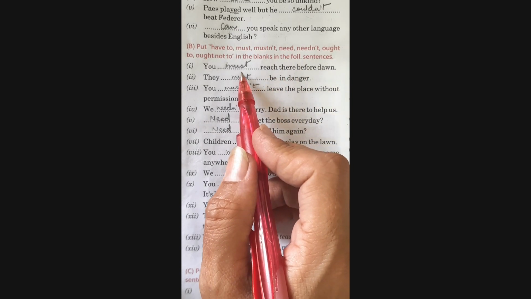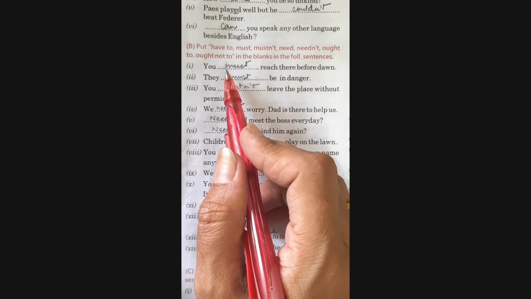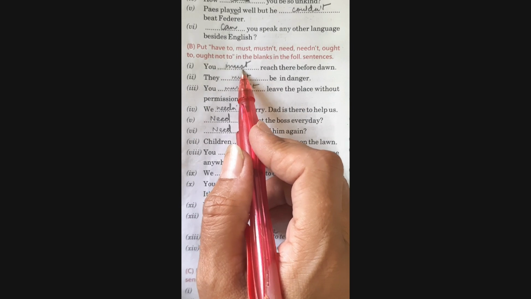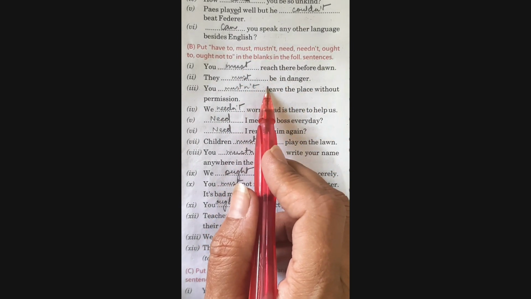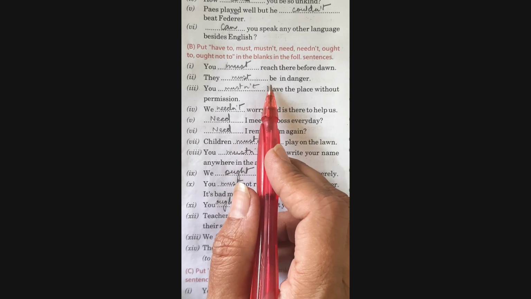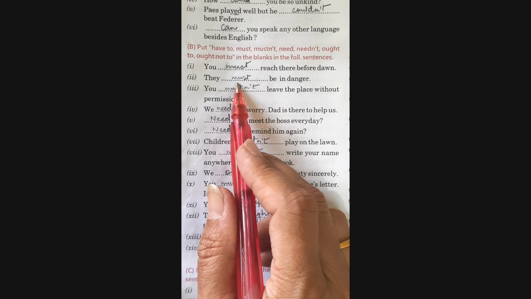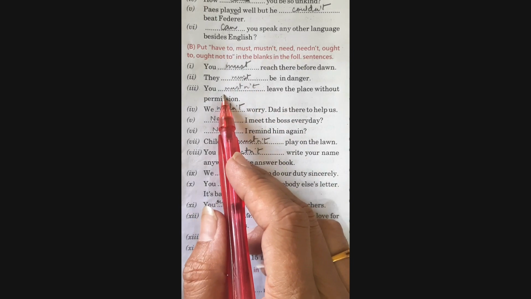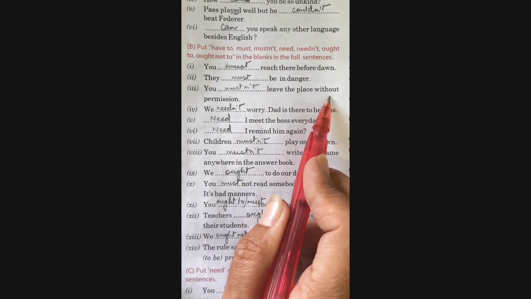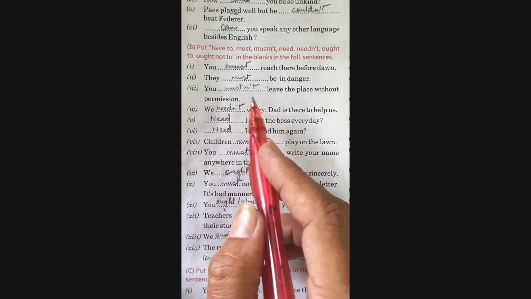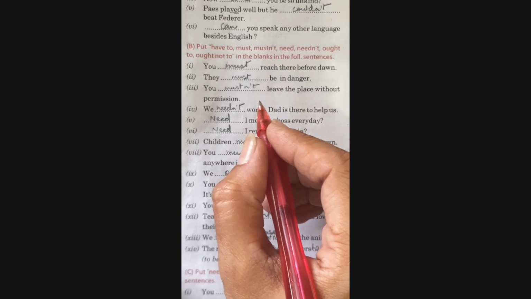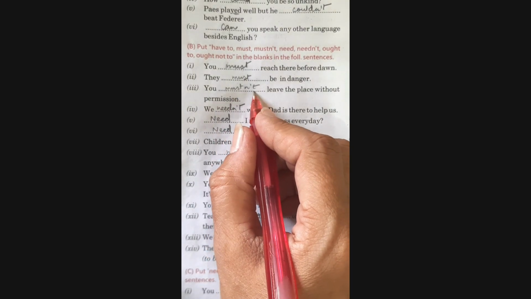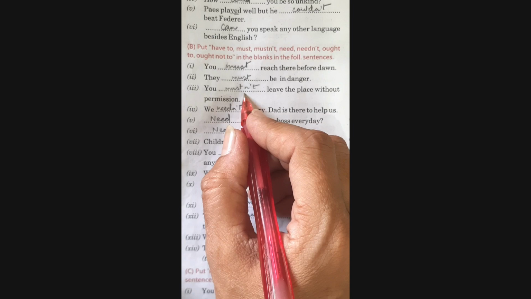Let's start. You dash reach there before dawn. It's a compulsion from the speaker's side. So we are going to write here you must. They dash be in danger. Now this is a probability that we are talking about, an assumption. So I'm going to put here must. You dash leave the place without permission. Now this is giving us a negative sense. So for negative we can write here you mustn't, which means it's advice given to somebody.